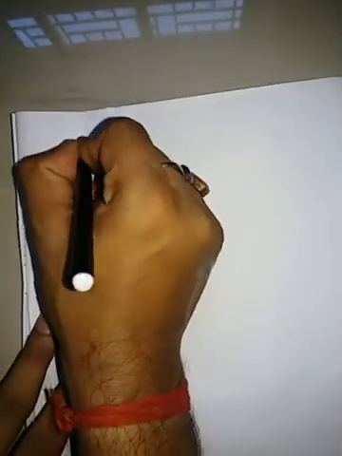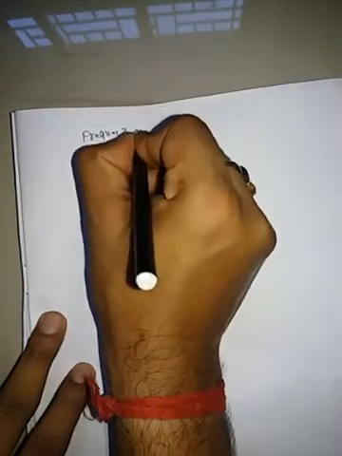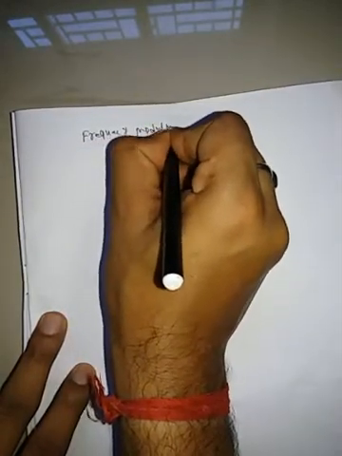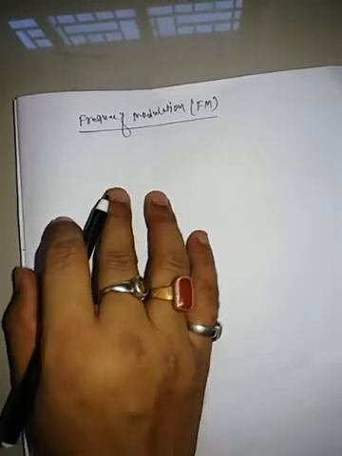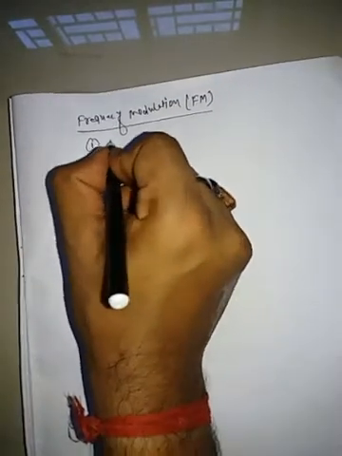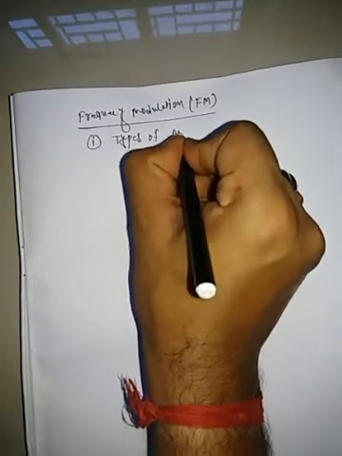Today we discuss frequency modulation, which is denoted by FM. This is one of the types of angle modulation.